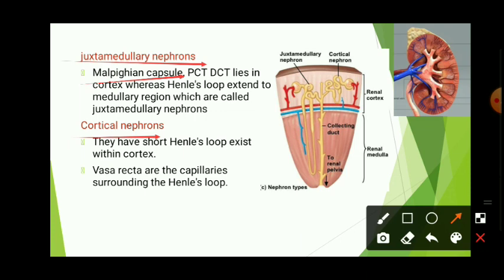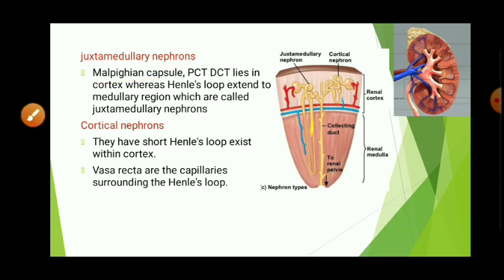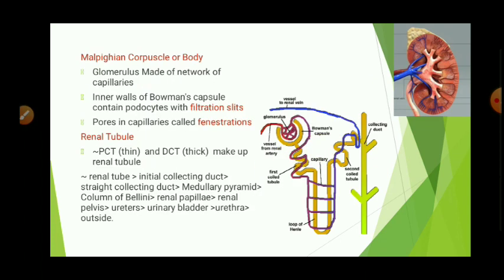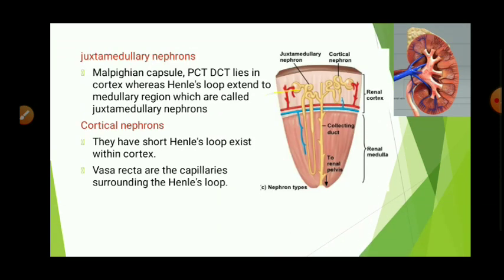The Malpighian capsule, PCT, and DCT lie in the cortex, whereas Henle's loop extends to the medullary region in juxtamedullary nephrons. Here you are able to see the Henle's loop extended to the medulla region. This region is called the medulla and the upper region is called the cortex.